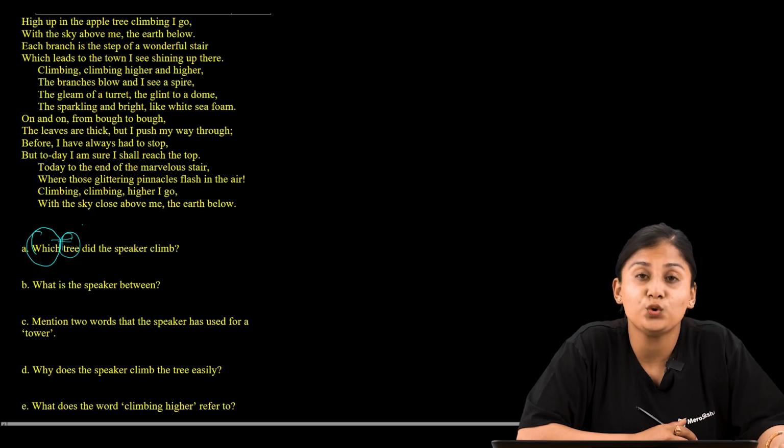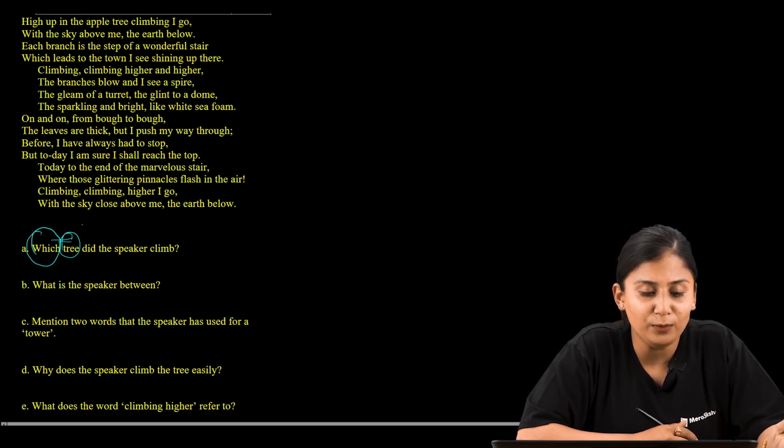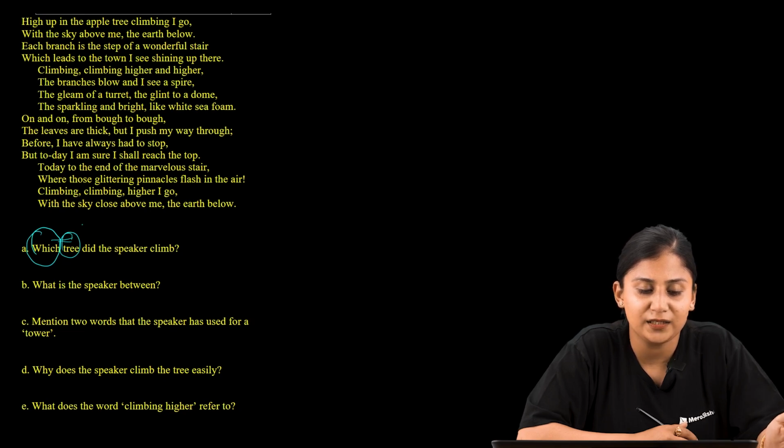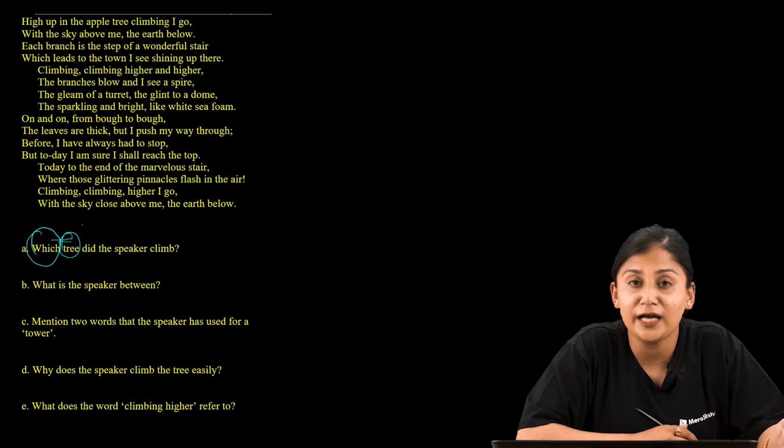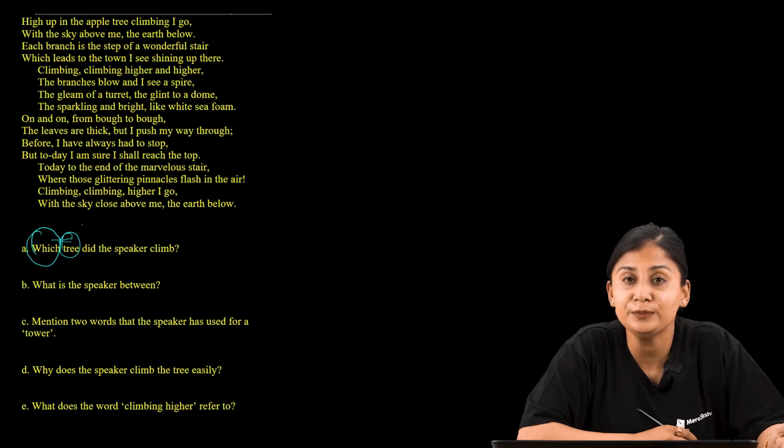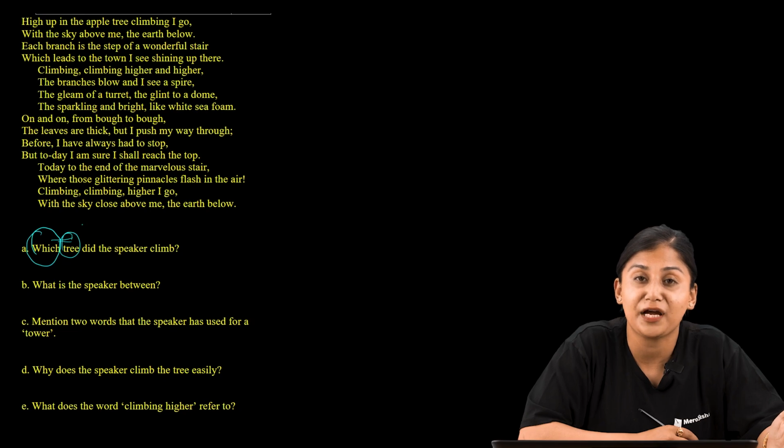Let us go through the poem. High up in the apple tree climbing I go, with the sky above me, the earth below. Did you get the answer? Which tree did the speaker climb? High up in the apple tree climbing I go.